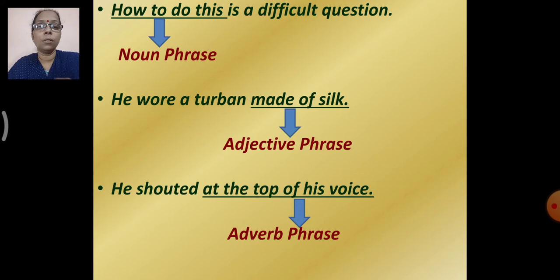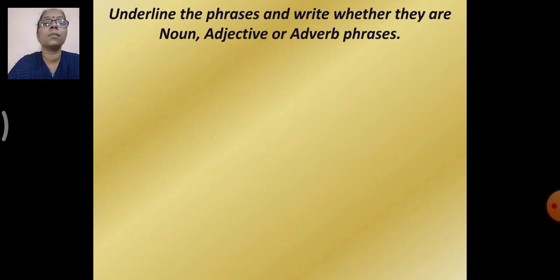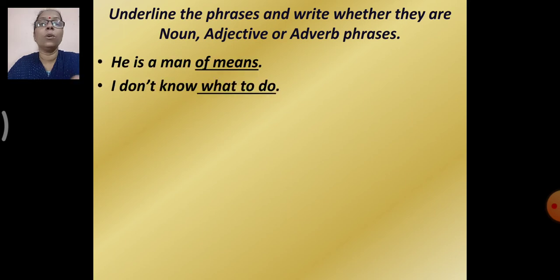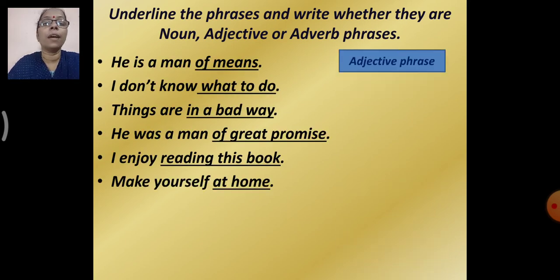Okay. Now, let's do a few more sentences. Underline the phrases and write whether they are noun, adjective or adverb phrases. Now here we have a few sentences and we have to tell whether it is a noun, adverb or an adjective phrase. Now look at the first sentence. He is a man of means. In this, which is a phrase? Of means. It is describing the man. So it is an adjective phrase. I don't know what to do. So which is a phrase here? What to do. So it does the work of a noun.